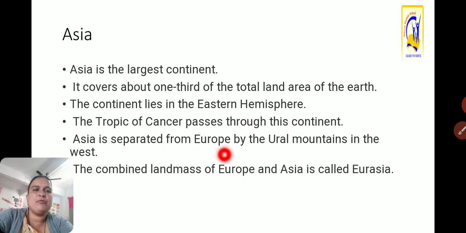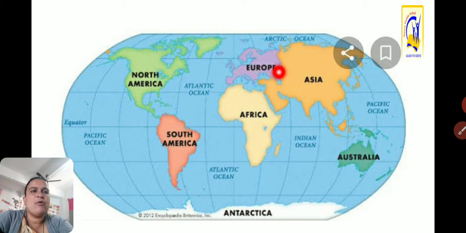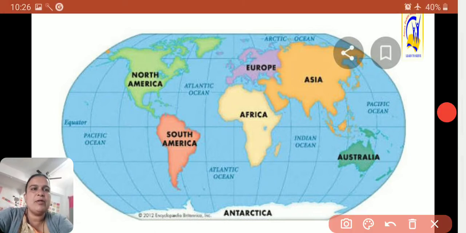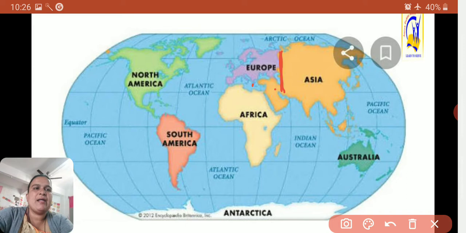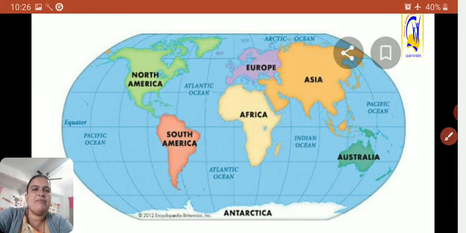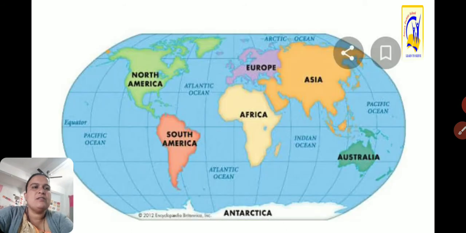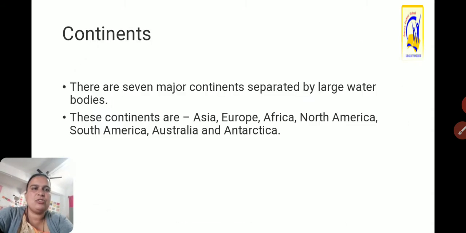Asia is separated from Europe by the Ural mountain in the west. Now you can see this is Asia and Europe, and here you can see the boundary of Asia and Europe, which got separated due to the Ural mountain. So which mountain is in between these? The Ural mountain. Due to the Ural mountain, Europe and Asia got separated from one another. The combined landmass of Europe and Asia is called Eurasia. Here you can see this combined landmass, and this area is called Eurasia.